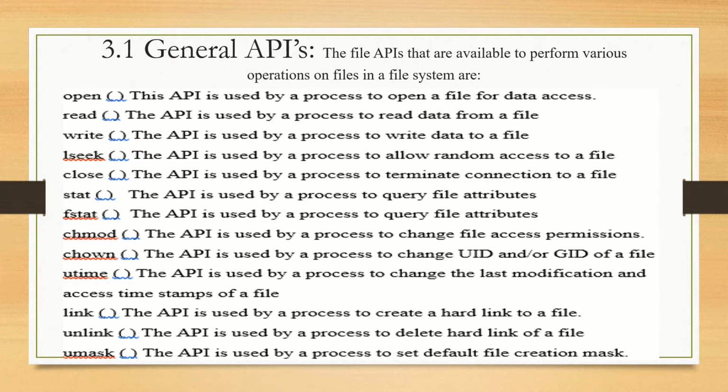Then the umask API is used by the process to set the default file creation mask. Some default masks are set whenever each and every file is created and then run. At that time these things are possible to use in the file APIs of the Unix concept.